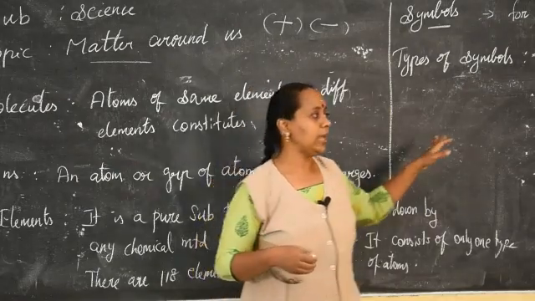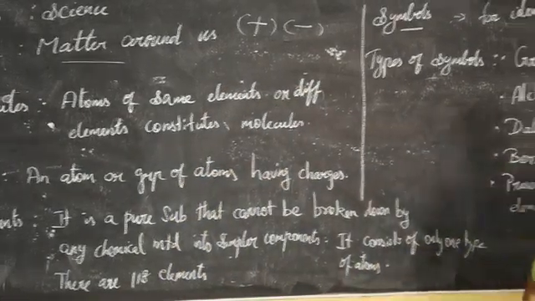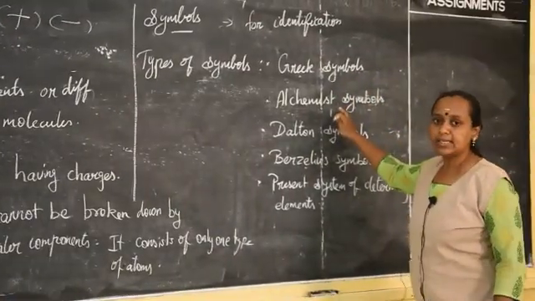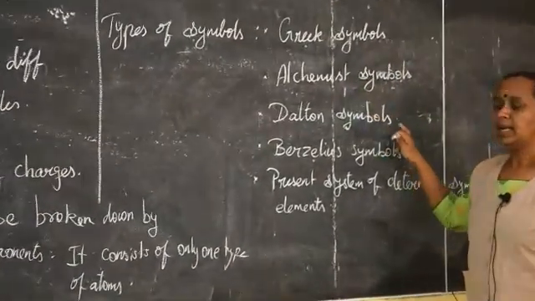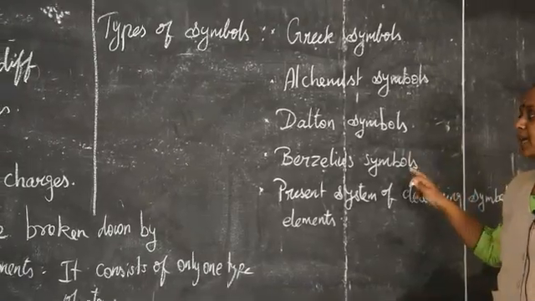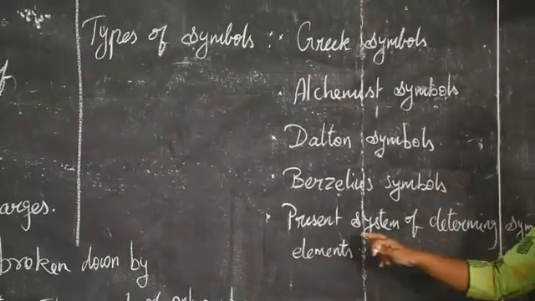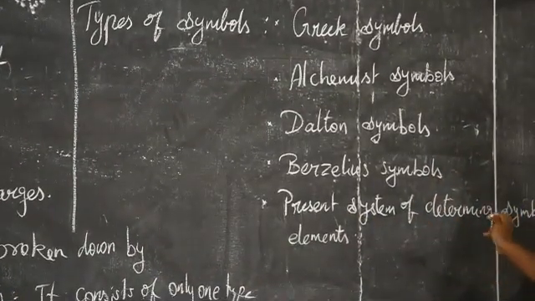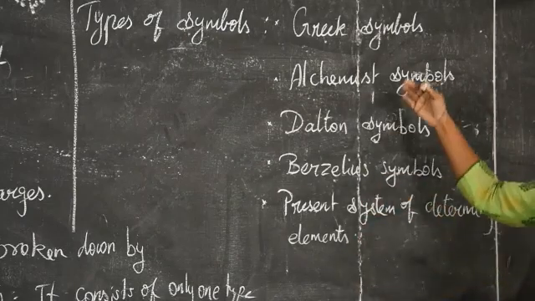So there are 4 types of symbols. One is Greek symbols, next is alchemist symbols, next is Dalton symbols and Berzelius symbols, and the present system of determining symbols of elements. We'll go one by one.